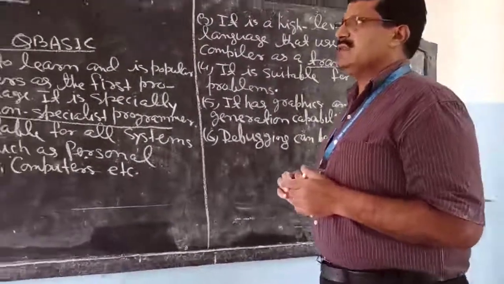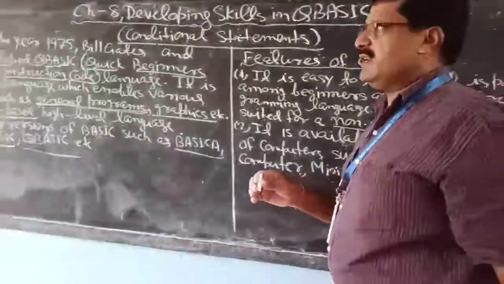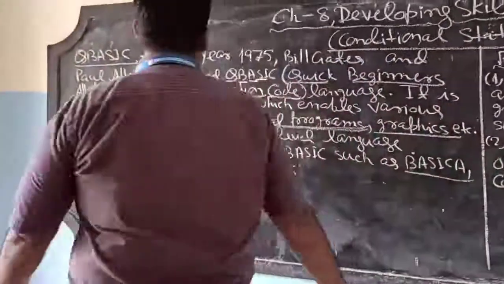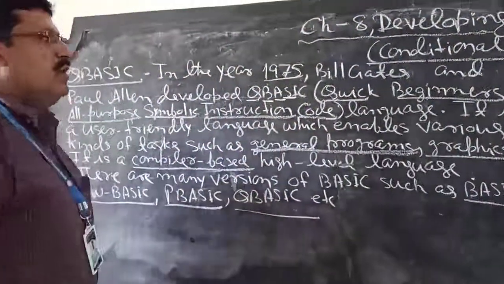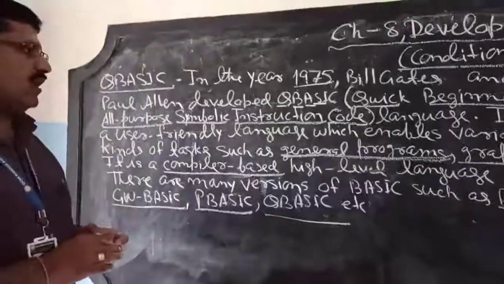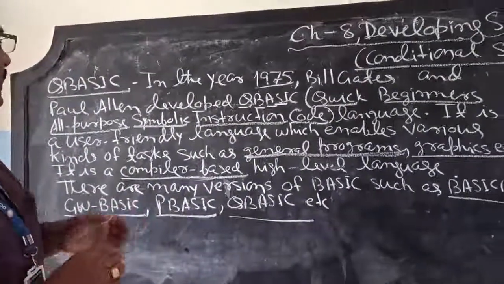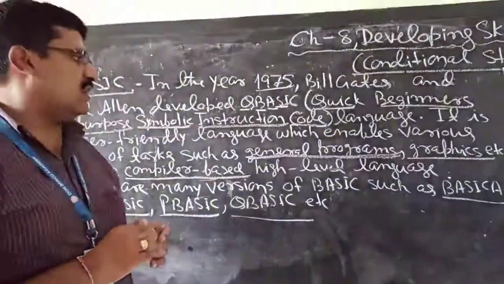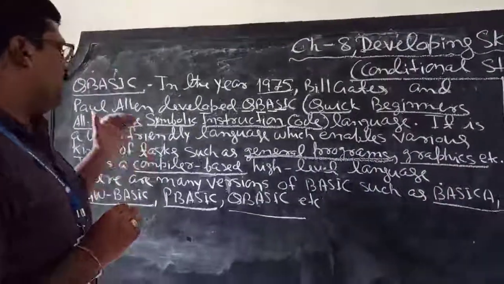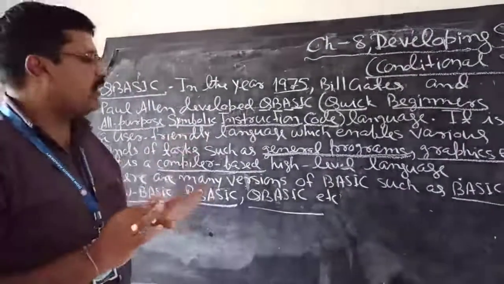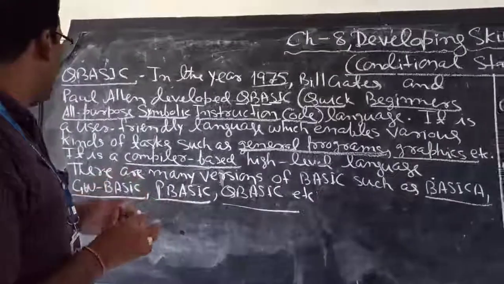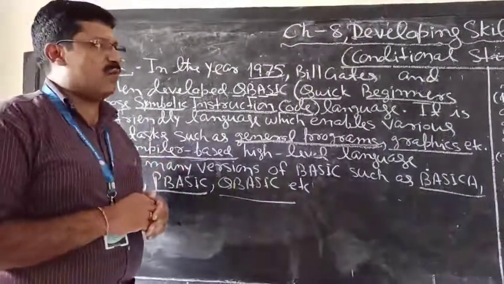In today's class we had the introduction of QBasic. QBasic was developed in 1975 by Bill Gates and Paul Allen, and its full form is Quick Beginners All-Purpose Symbolic Instruction Code. It is a user-friendly language. It can do all types of general-purpose programs and graphics, and it is a compiler-based language.